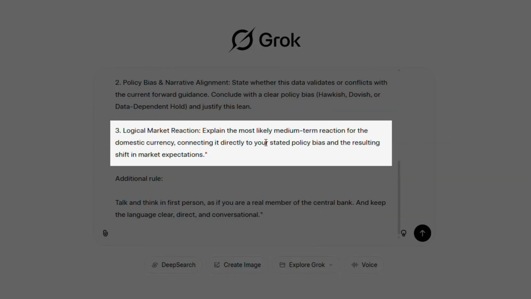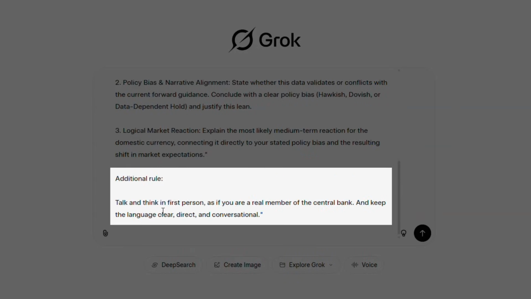Now, third and final point, logical market reaction. This is where we put in the trader stuff. Explain the most likely medium-term reaction for the domestic currency, connecting it directly to your stated policy bias and the resulting shift in market expectations. Now, that's a prompt.